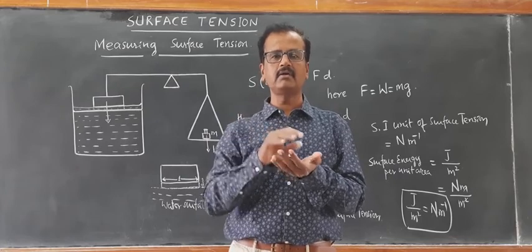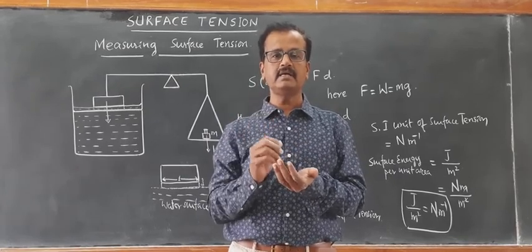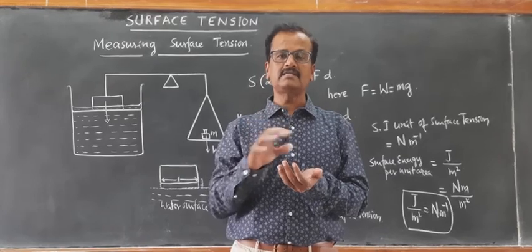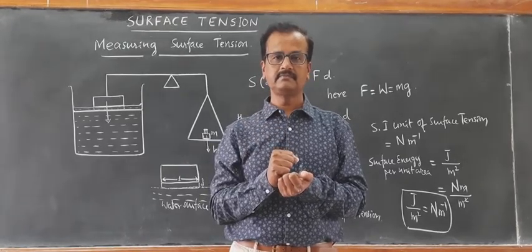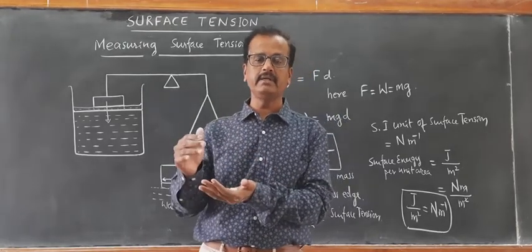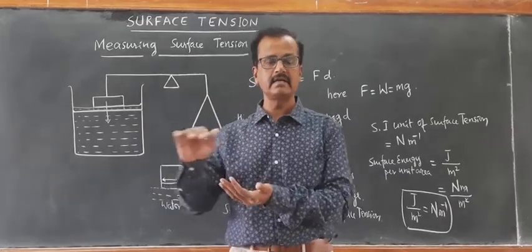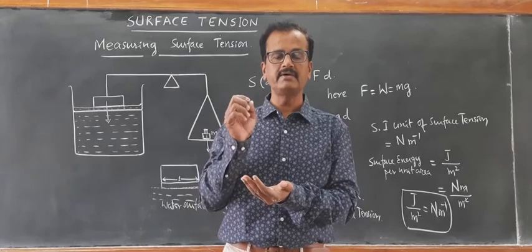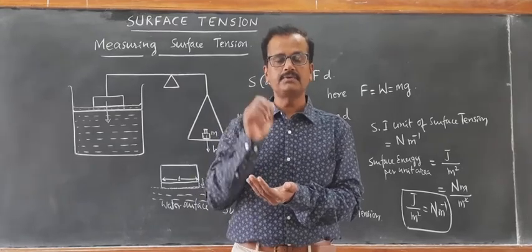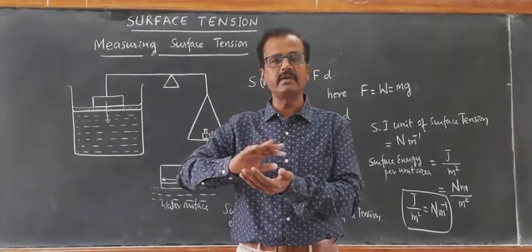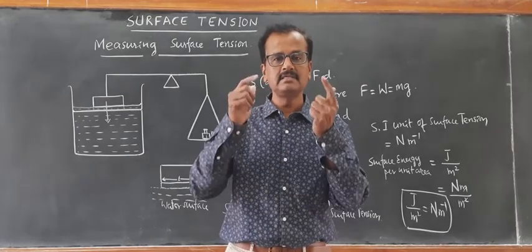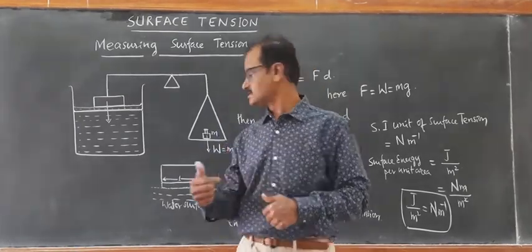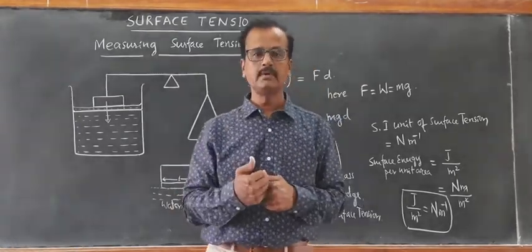If we take water on a glass surface, then we see that water wets glass surface. But when we take mercury on glass surface, on another glass surface, mercury does not wet the glass surface. It forms a beautiful drop. Mercury does not wet the glass surface. This is explained based on this surface energy per unit area.